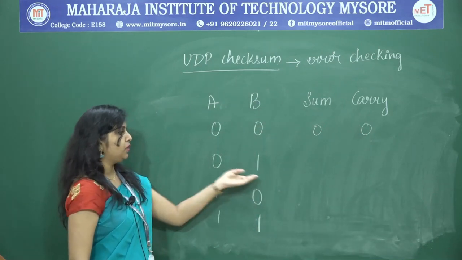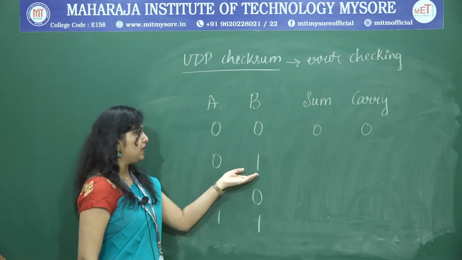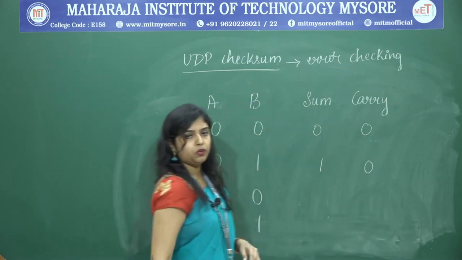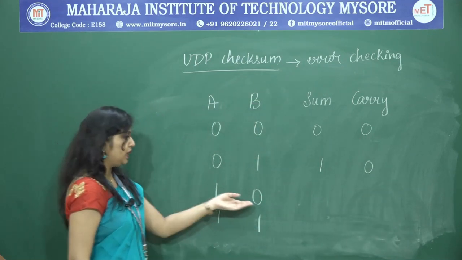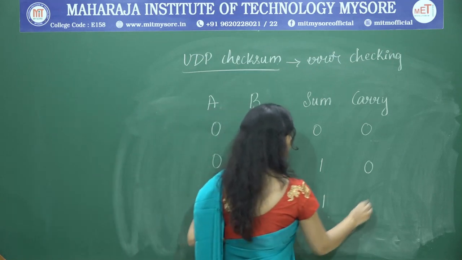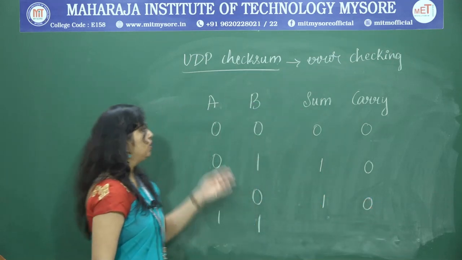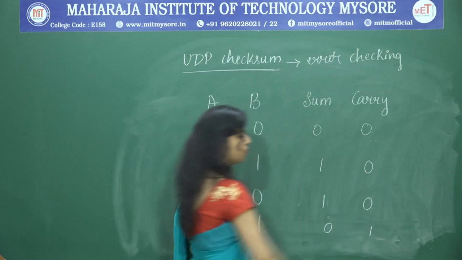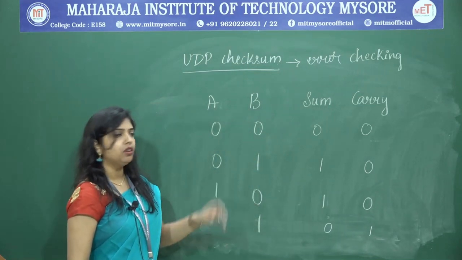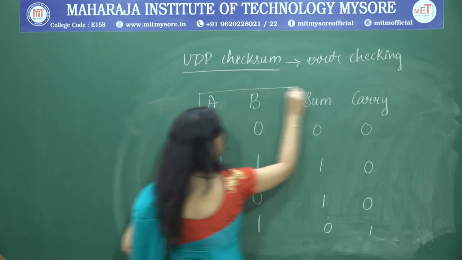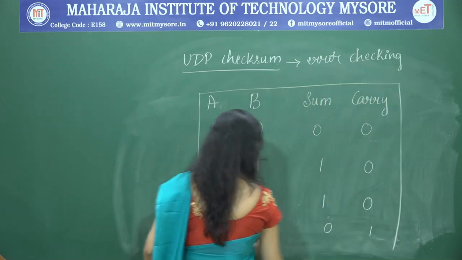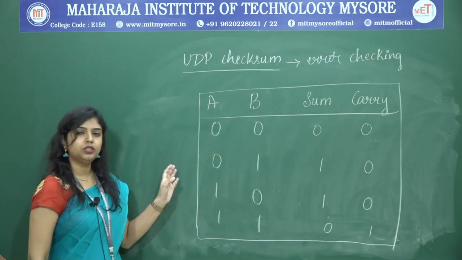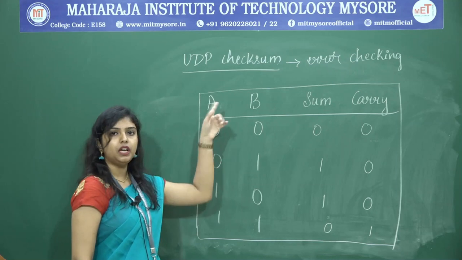When A is 0 and B is 1, sum will be 1, carry will be 0. When A is 1 and B is 0, again sum will be 1, carry will be 0. When both A and B are 1, sum will be 0, carry will be 1. This is how we do the summation of bits. Please do remember this. This is the truth table we are going to use in the UDP checksum.